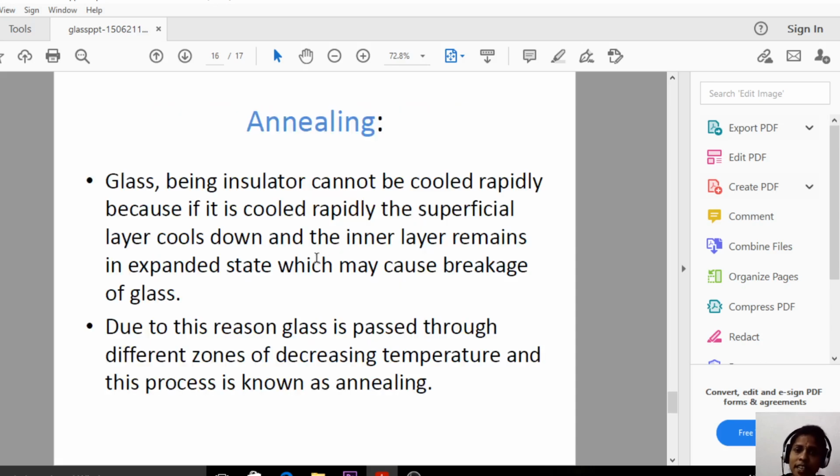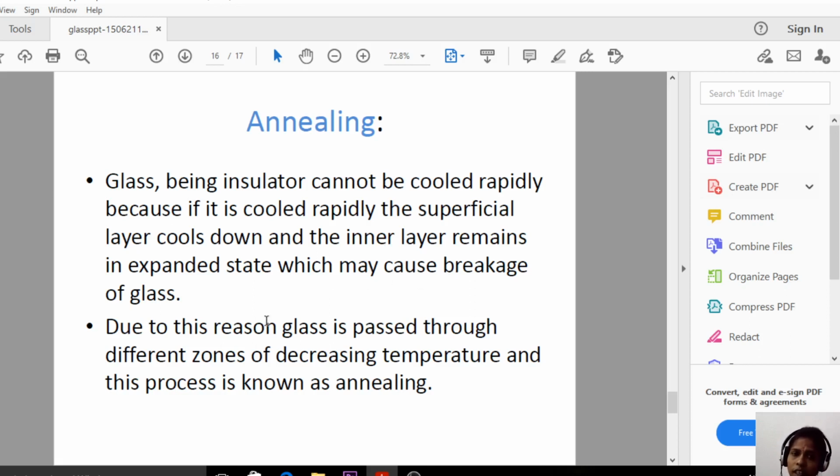And the next step is the annealing. Simply, annealing is the cooling process. Glass being an insulator cannot be cooled rapidly. So annealing is nothing but slow cooling. If we cool very slowly, that is called the annealing process. Glass cannot be cooled rapidly, because if it is cooled rapidly, the superficial layer cools down and the inner layers remain in an expanded state, which may cause breaking of the glass.